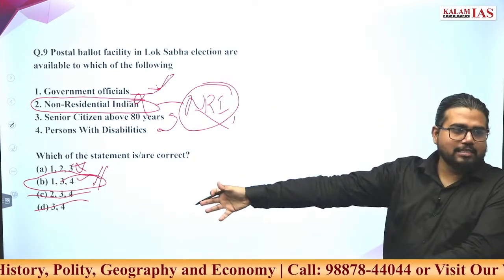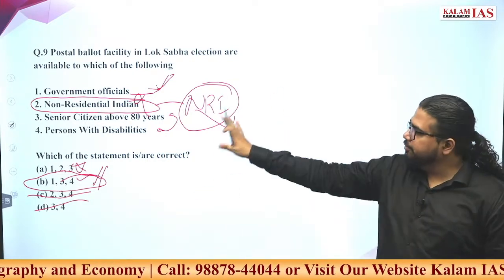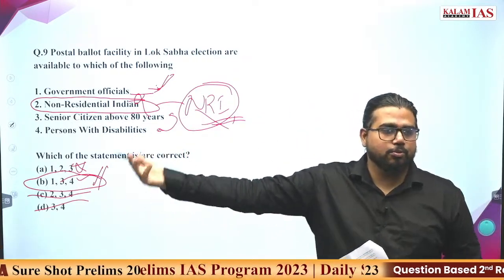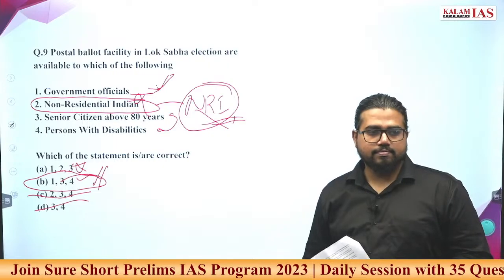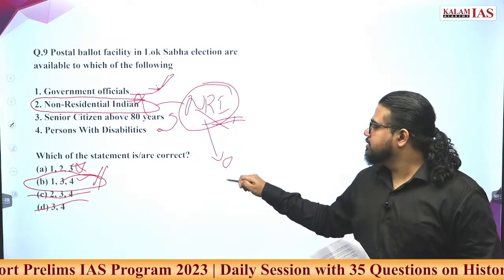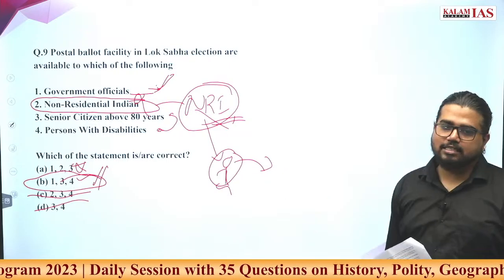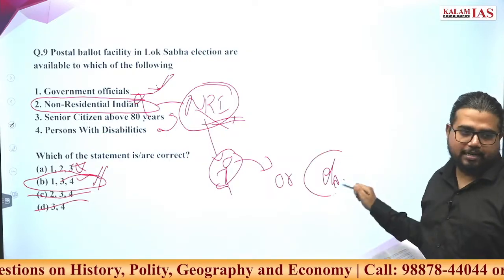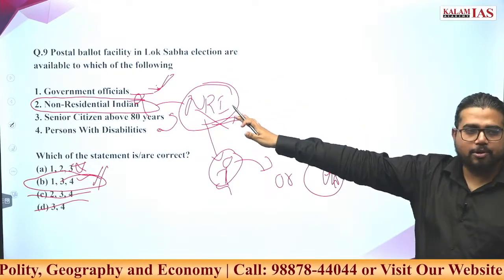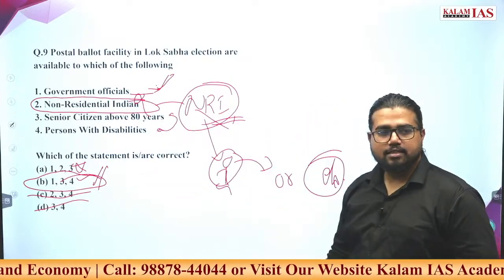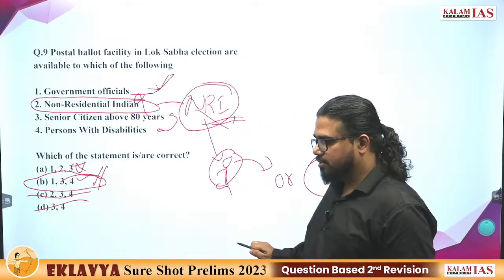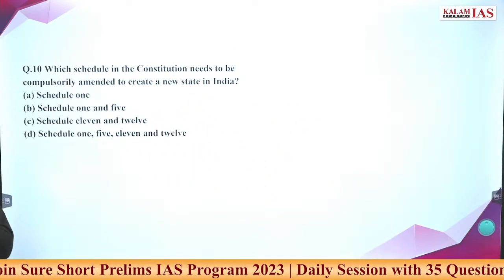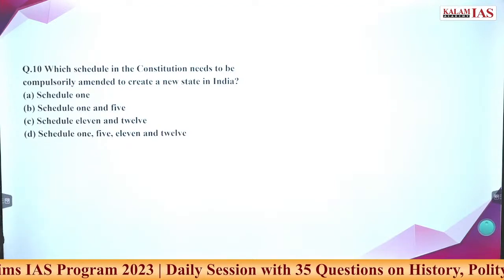If you exactly know this data, then you answer correctly. But even if you don't, you should have read somewhere that the government is thinking of bringing NRIs into the voting system. There is a system where some other trusted person will come and vote instead of the NRI, or electronic means should be provided to them. Whatever it is, it is not a postal ballot. A postal ballot is for other people, voting through the postal system: you send your vote to the election office.